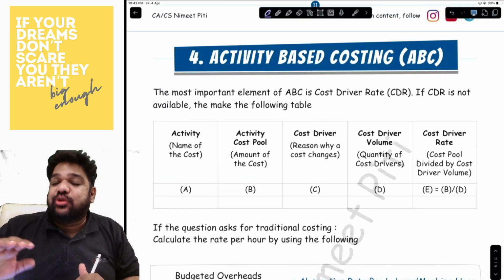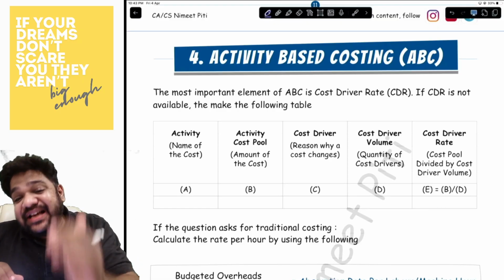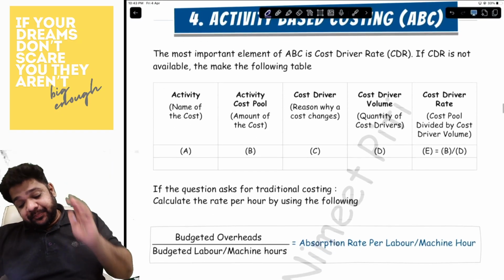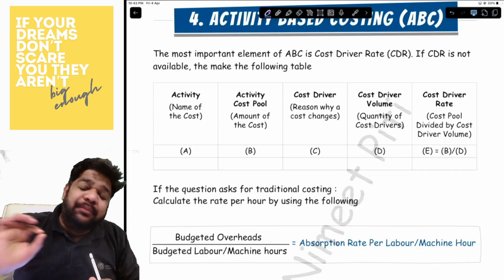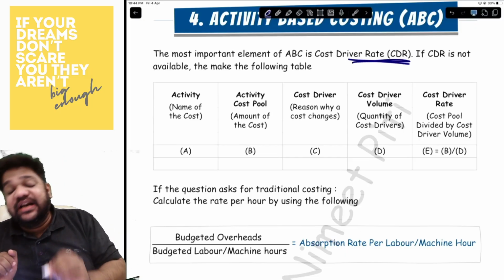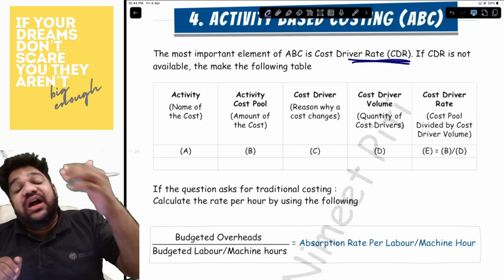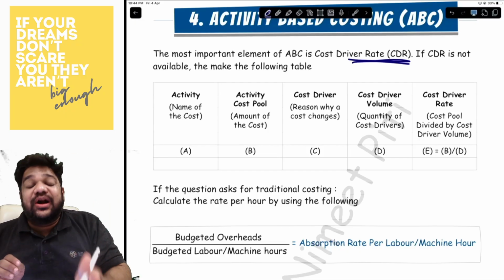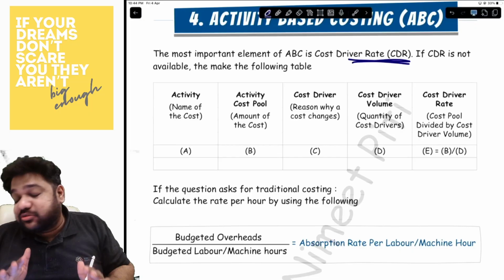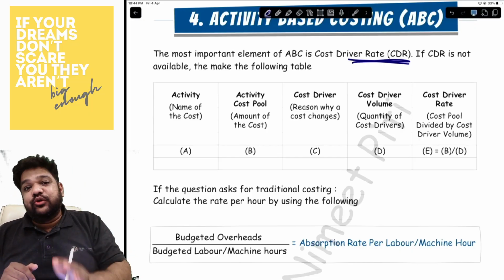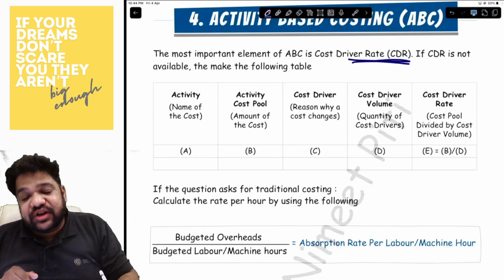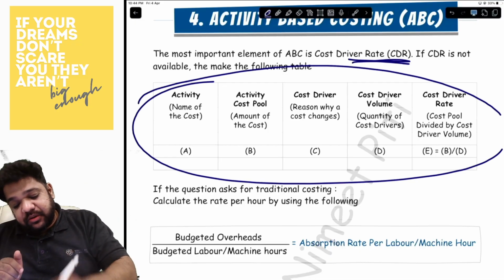And then comes in the next one, activity based costing. ABC is actually an extension of overheads. Here, you will have to understand one very important thing, that the most important calculation that you need to have with you is the CDR. If you don't have the CDR, you can't charge the products. And if you can't charge your products, it will become very difficult for you to execute the cost sheet as per ABC. So the first thing you will have to see, if it's a simple question, they will give you the CDR, the cost driver rate. If they don't, make this table.